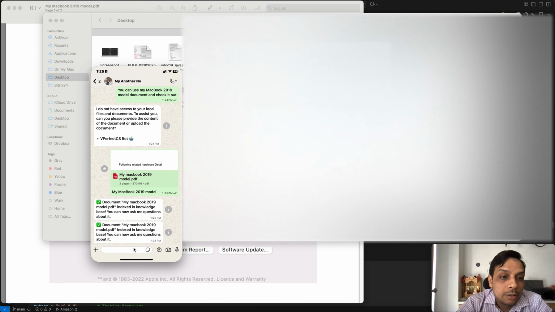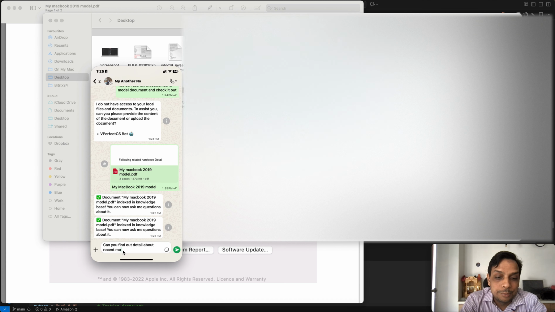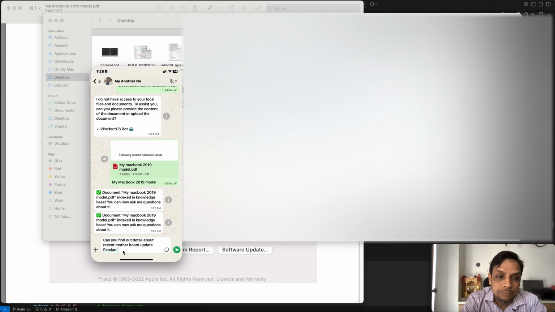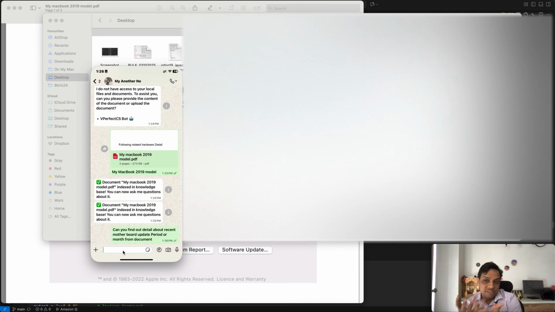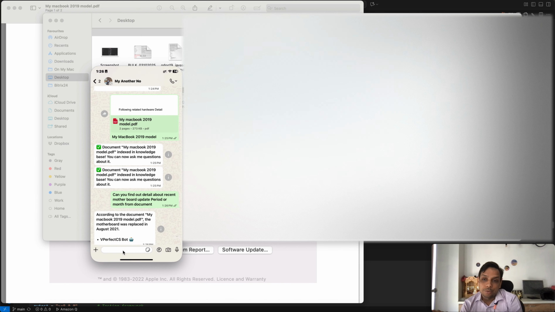Now, can you find out detail about recent motherboard update period or month from the document? So now I just ask and let's check if it is able to find it out from the document or not.